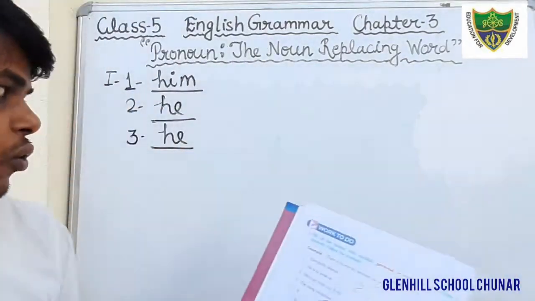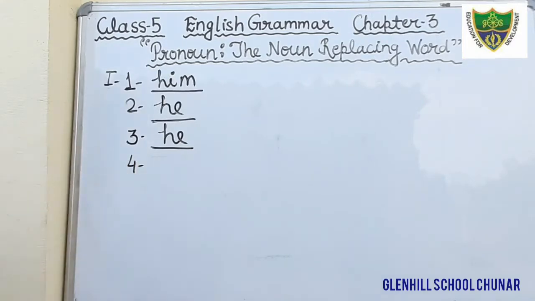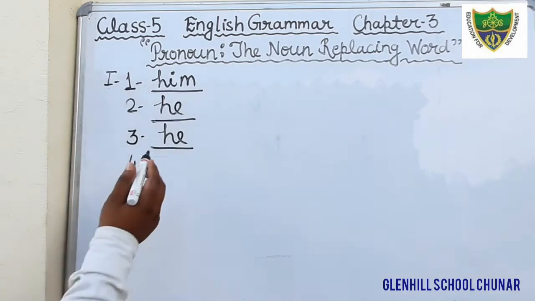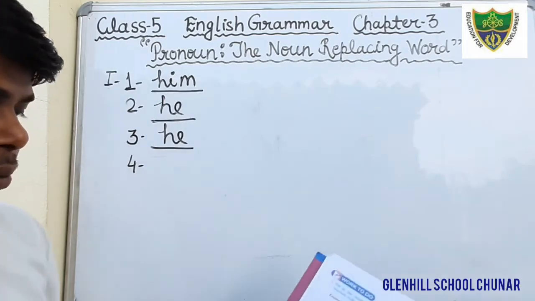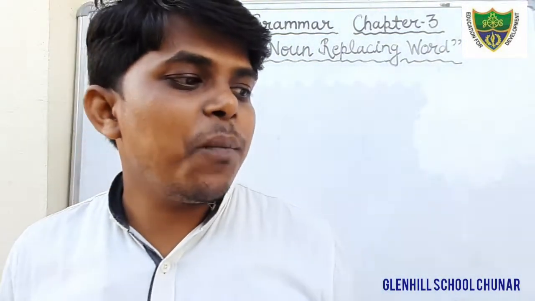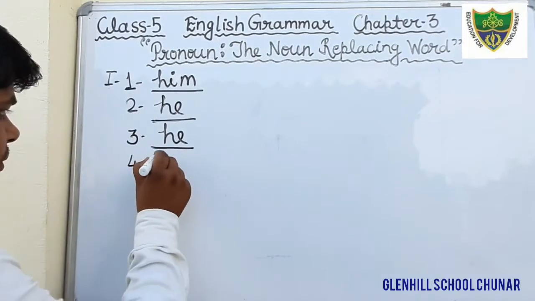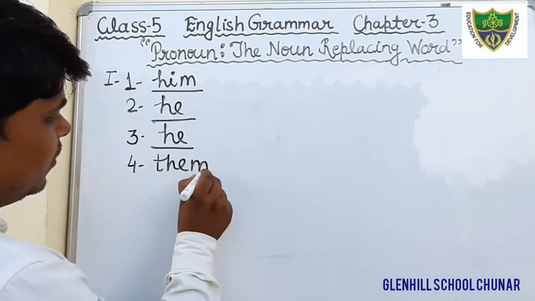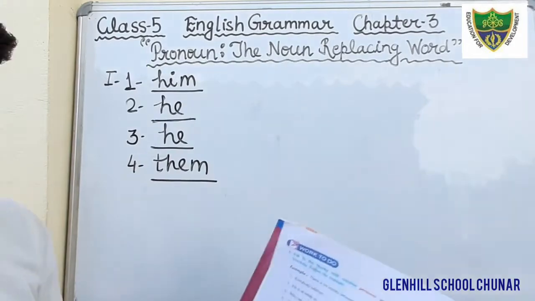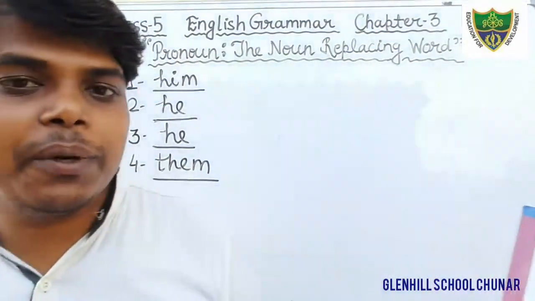Next, question number 4. Dear student, just fill it in the question number first, you will fill him. In the question number second, you will fill he. In the question number third, you will also fill he. And now come to the question number 4. The camp volunteer came forward to help, they or them? To help them. Them is the correct option. So you will fill here them.